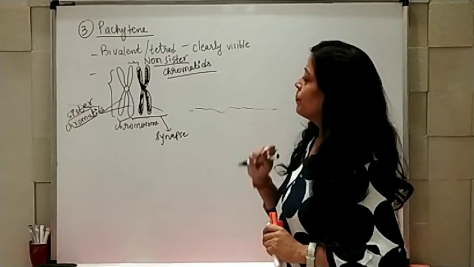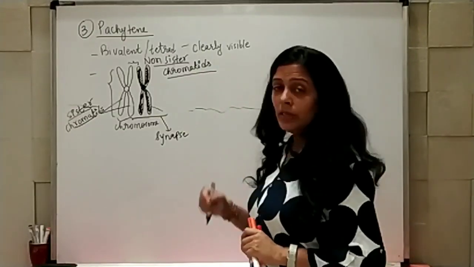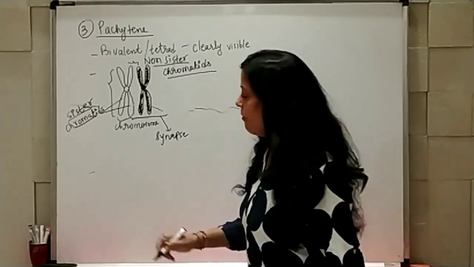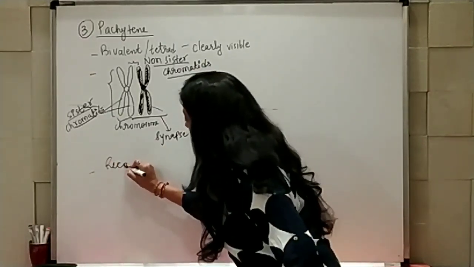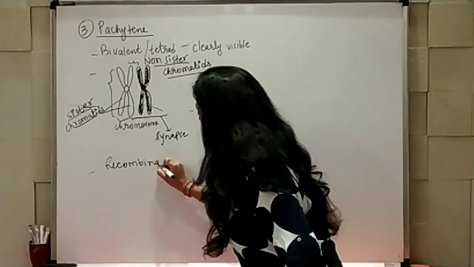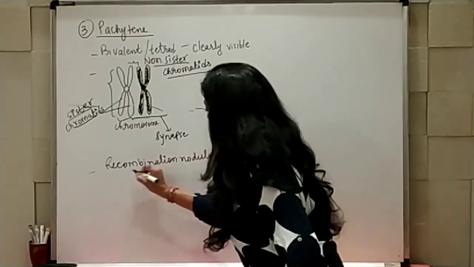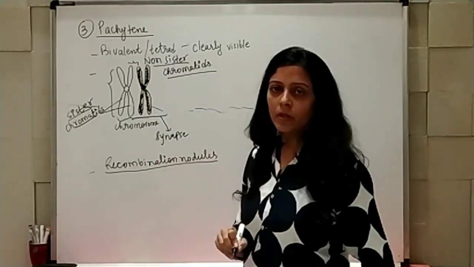Fine. So after that, the important feature in Pachytene is the appearance of recombination nodules. Recombination nodules are formed at many places.